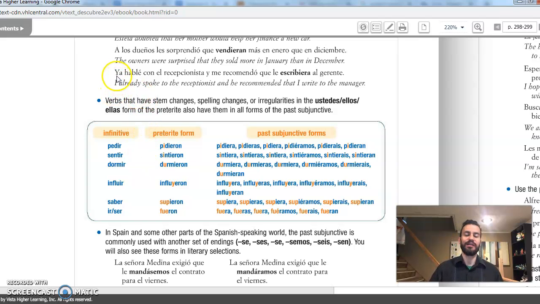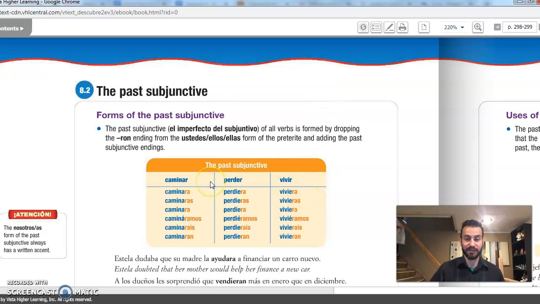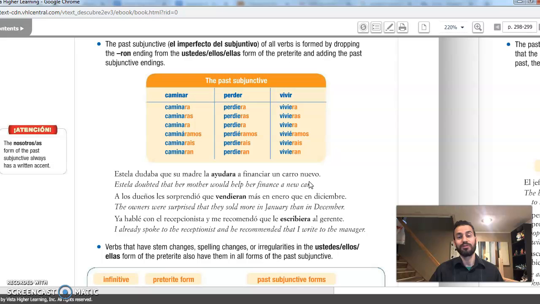But let's look at this sentence here. I already spoke to the receptionist, and he recommended that I wrote to the manager, or I write to the manager. You see how the translation is more or less loose. Okay, so yo hablé con el recepcionista y me recomendó que le escribiera al gerente. I can instead replace the ra by a se and say instead que le escribiese al gerente. Now, for the purpose of our class, let's stick with ra because that's what's most commonly used.